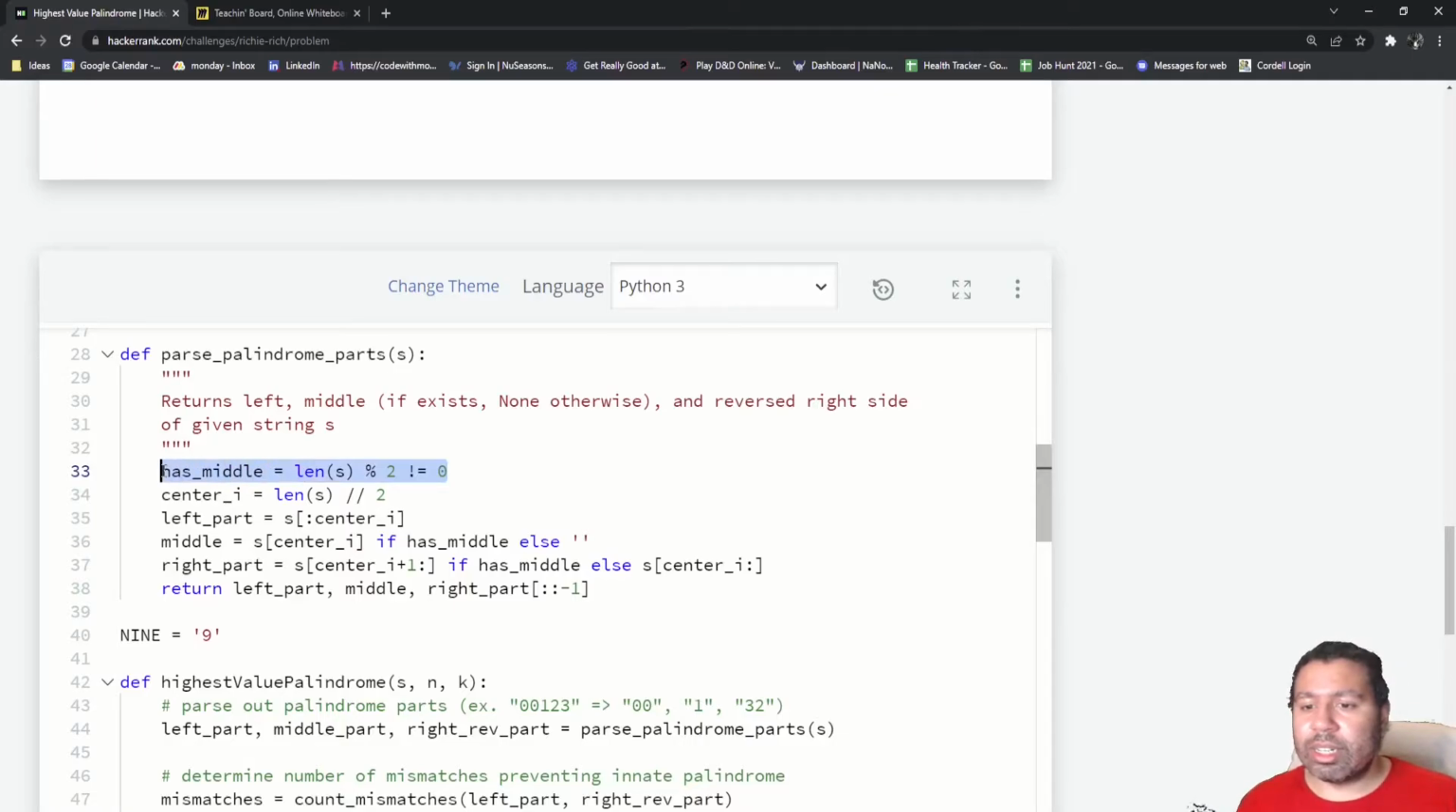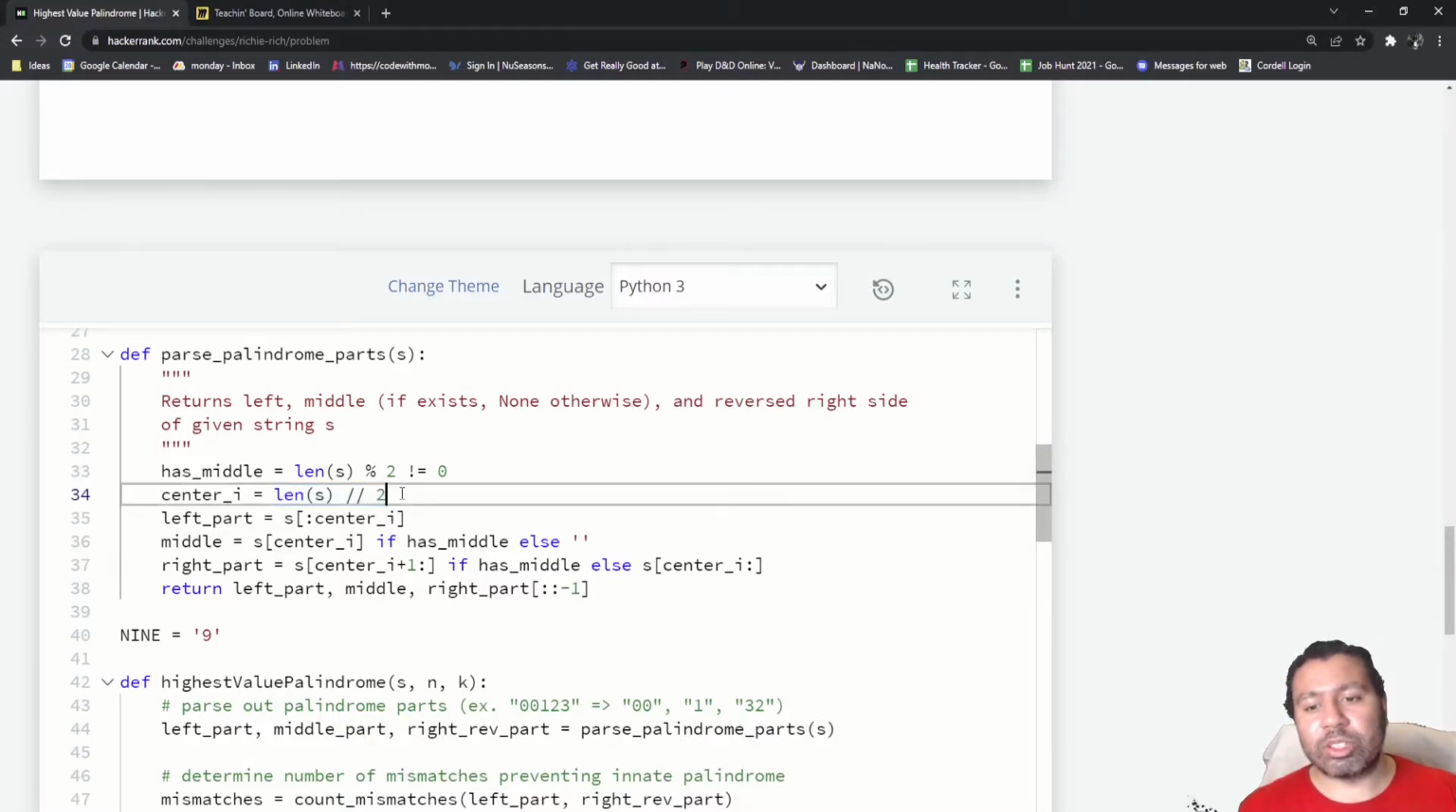First, I'll check to see if there's an odd number for the length, and if there is, then it has a middle. So that'll be true if it is an odd length. Then I'll parse out what the center index is. This is using floor division. So if there's a remainder, like 5 divided by 2, then I just want the 2 essentially. So it removes the decimal and allows you to get an index that you can actually index with.